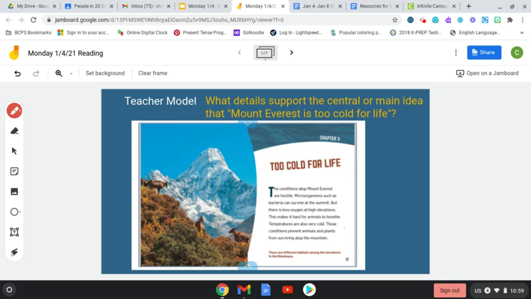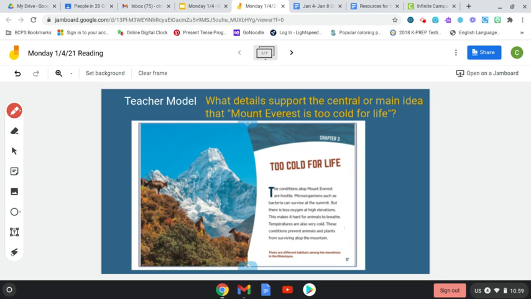We are looking for details that support a certain main or central idea. So, we're looking at this little article about Mount Everest because, as you know, we are going to be in this new module. We're looking at extreme settings. And a lot of what we're going to be looking at is mountain life and how that mountain climate and mountain setting is very extreme and harsh and really difficult to be in. So we're going to be reading this little short piece about Mount Everest, okay?